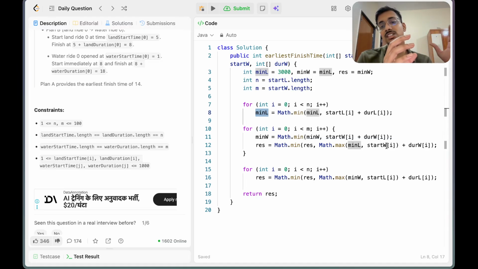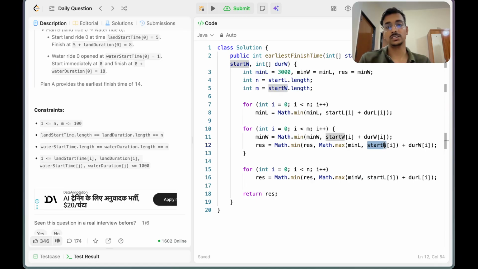Time means the starting time plus the duration. For the water ride, we check what the minimum time will be, either the land ride finish plus the water duration, or the water ride first and then the duration.